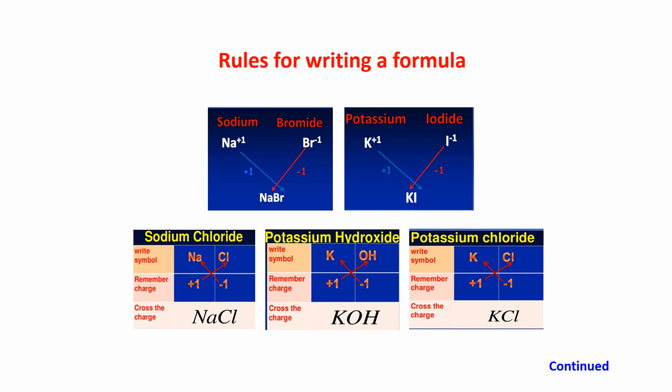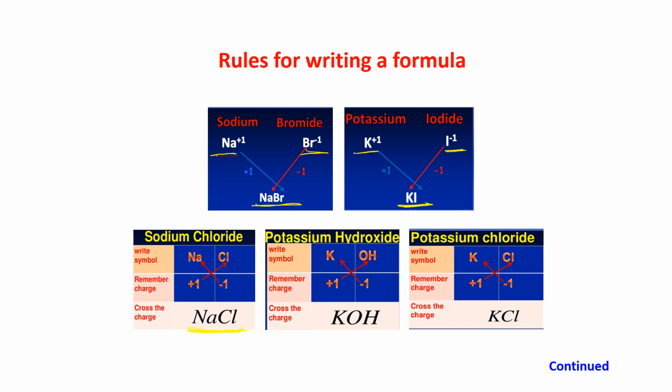Some more examples of valency 1 are shown here. Just see, the first one is sodium bromide. Na +1 and Br -1. So it is coming to NaBr, because 1 and 1 is not written. K1 and I1, so the formula is KI. Crisscross, 1 and 1 will come, that is not written. NaCl, I already showed it to you, NaCl.